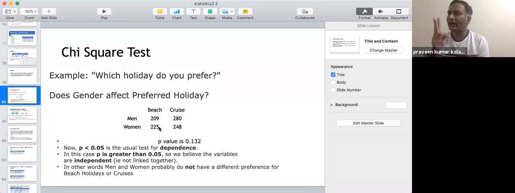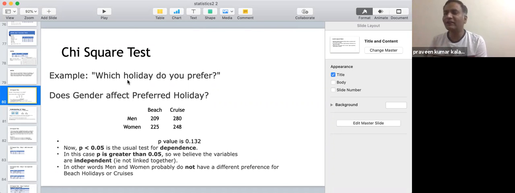So in case of ANOVA, if you remember, we have a factor, and the factor has multiple levels. In this case, you have only one independent factor and it is just a choice as such. They can either have a beach, or they can have a cruise. So it is one independent variable, and you have just two groups. It is not multiple groups that you are talking about here. You are comparing based on one independent variable, whose choice could vary. That is the nature of the problem statement.